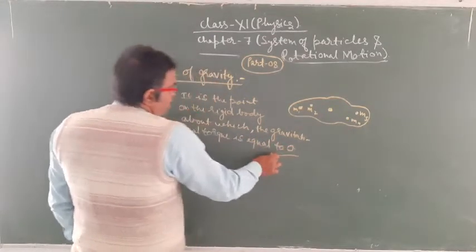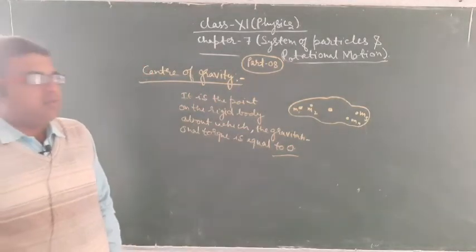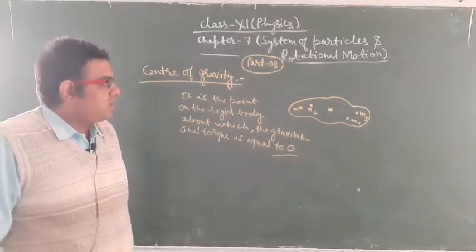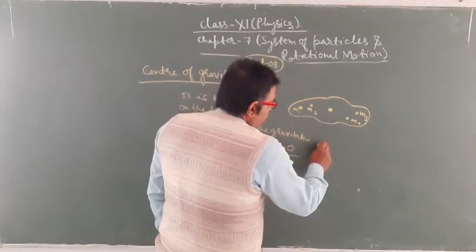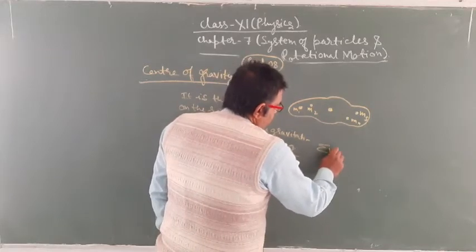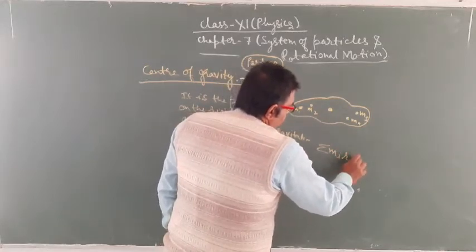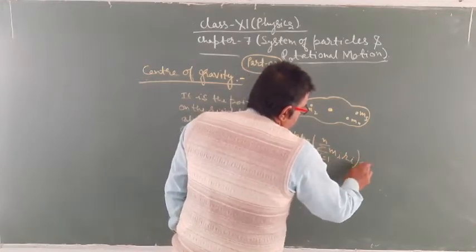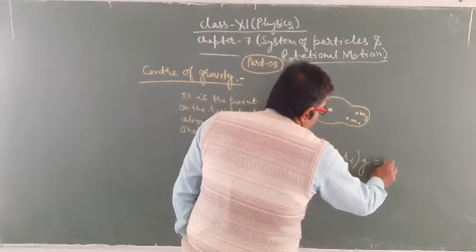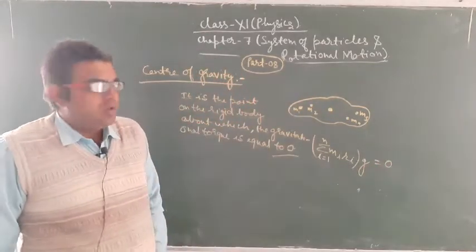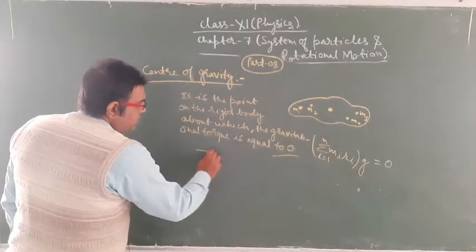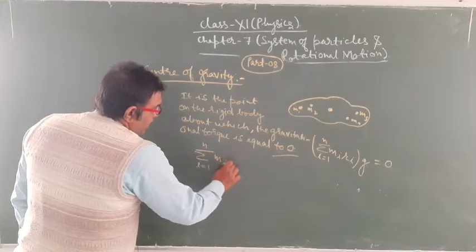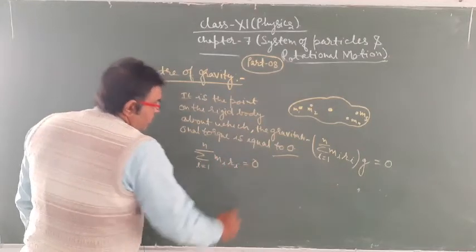What is the meaning of gravitational torque equal to 0? It means summation i equals 1 to n of mi ri into g is equal to 0. That is, summation i equals 1 to n of mi ri equals 0,